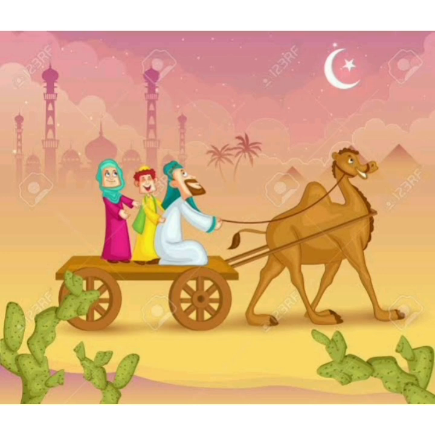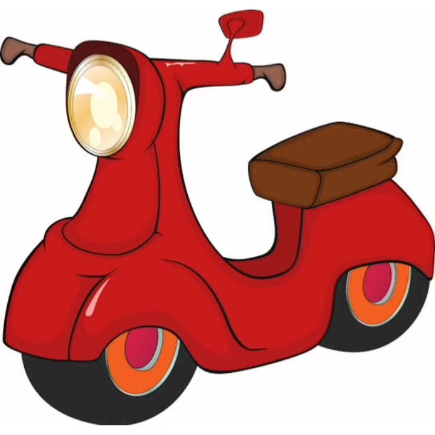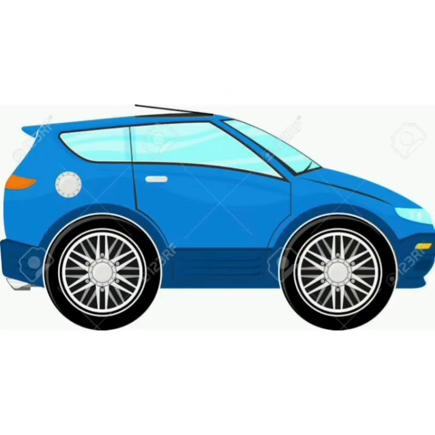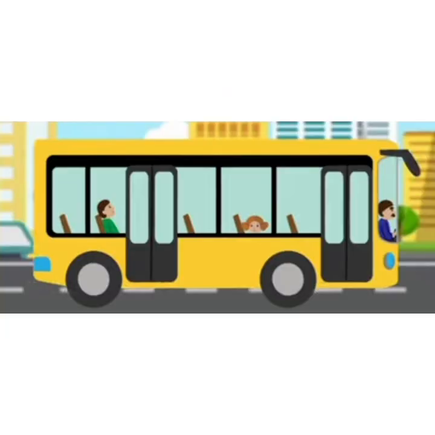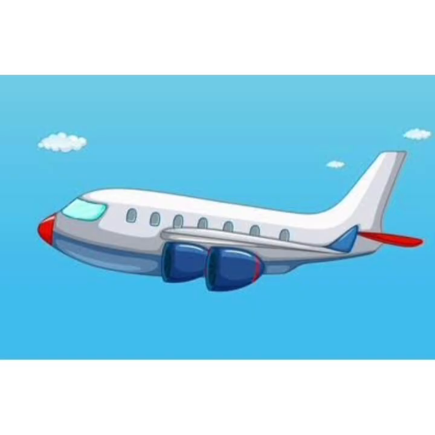But nowadays, people are using different kinds of transport, such as bicycles, rickshaws, motorcycles, auto rickshaws, scooters, cars, buses, trains, ships, and aeroplanes to move from one place to another.